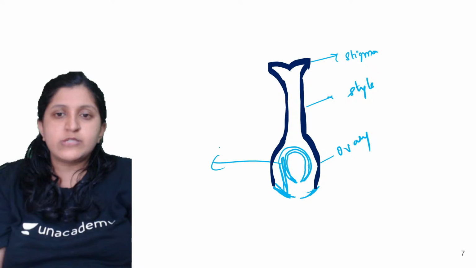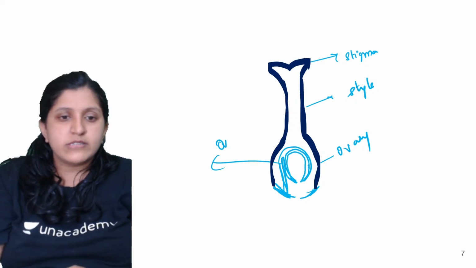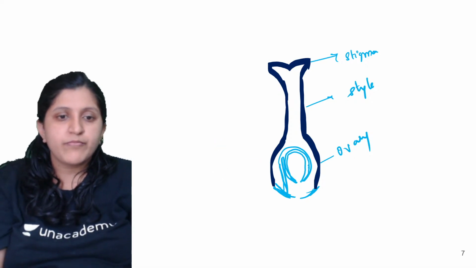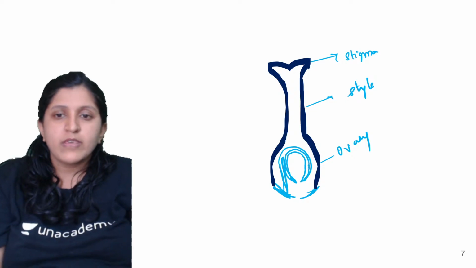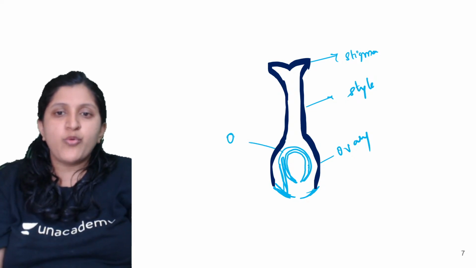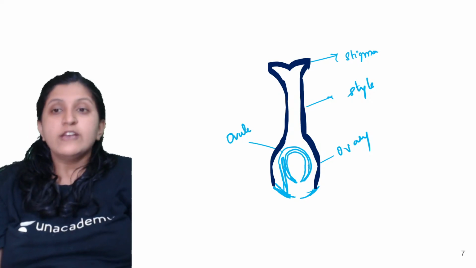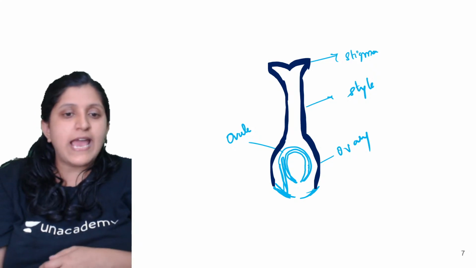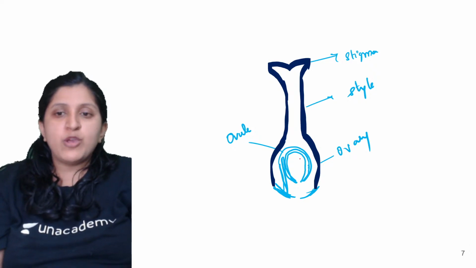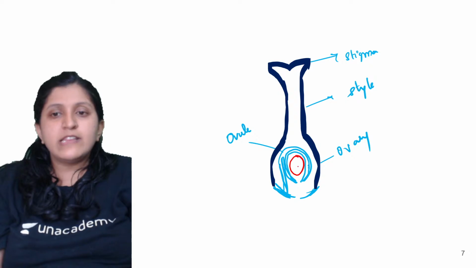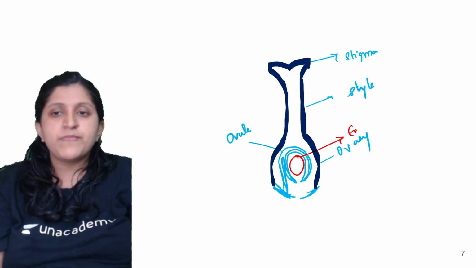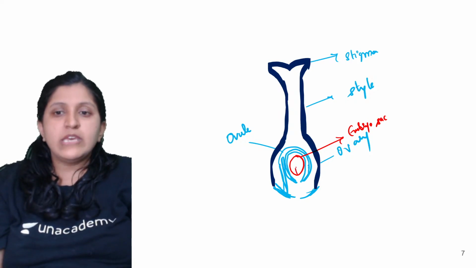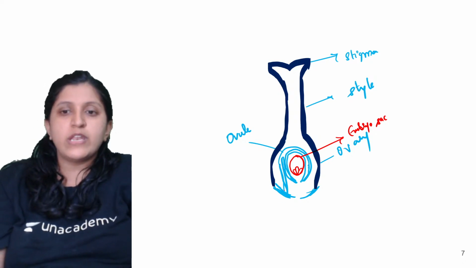This one is the ovule. Now, how exactly does the fusion happen? Inside this you can see there is an embryo sac. Let me label this. This red one that I have drawn is the embryo sac, having the egg nucleus and the synergid cells, and on the opposite side, this one is the micropylar side.